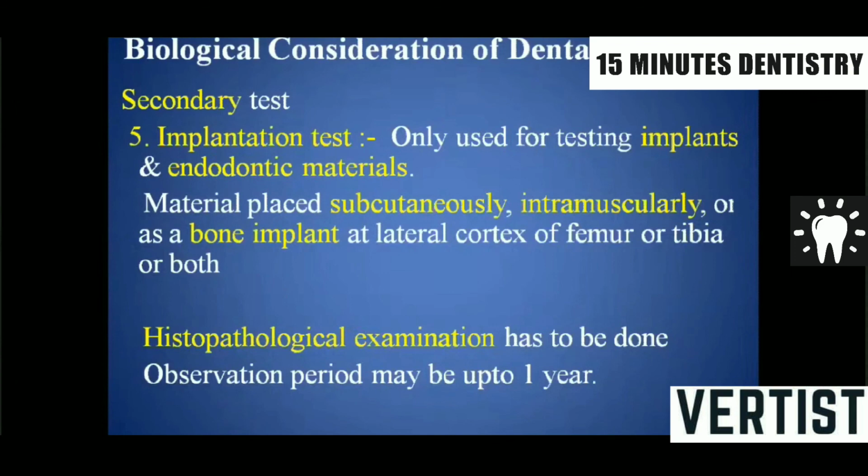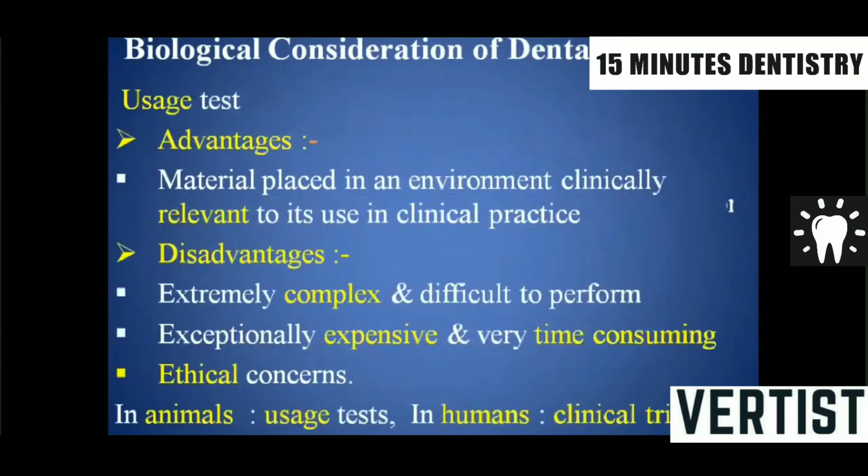Implantation test is also a type of secondary test, which is the only test used for testing implants and endodontic material, in which the material is placed subcutaneously, intramuscularly or as a bone implant at the lateral cortex of the femur or tibia, or it can be placed in both. Then histopathological examination is needed and observed. The period may be up to 1 year, where we check whether this particular implant gives any kind of toxic effect locally or systemically to that area. As the test material is implanted in the body, it is categorized under the implantation test, and it is a secondary test.